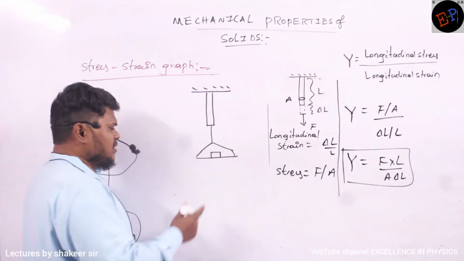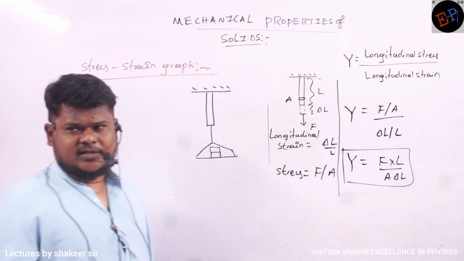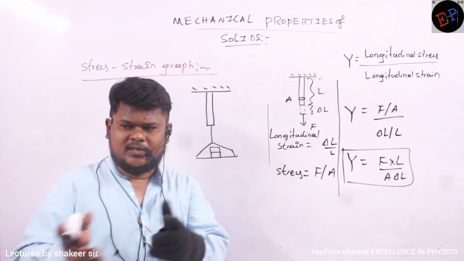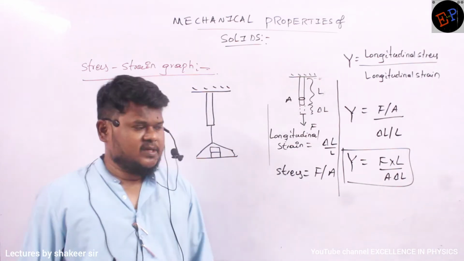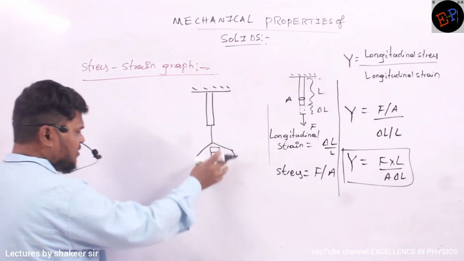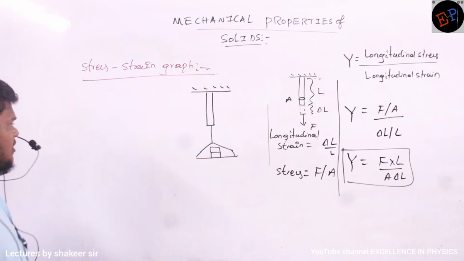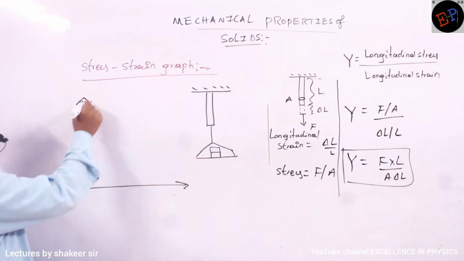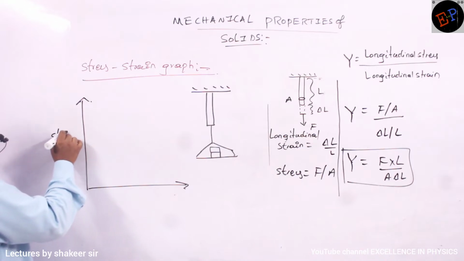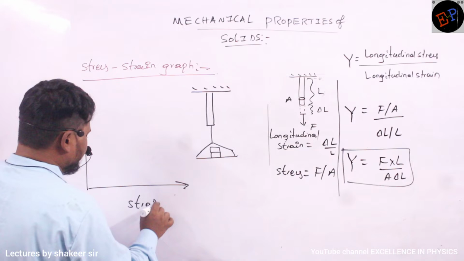Then if I add some more mass, further elongation will be there. So strain is changing, stress is also changing. Continuously I will increase the masses and measure the elongation produced in this rod. By taking both of them, I draw a graph where on the y-axis I take stress, and on the x-axis I take strain.